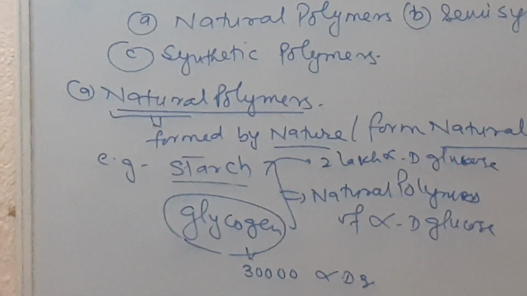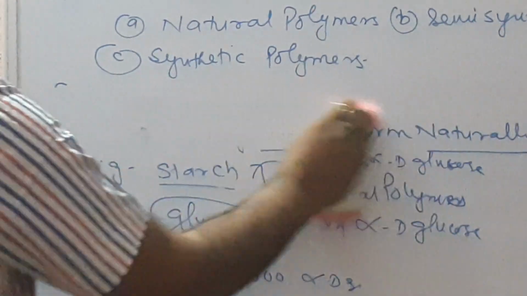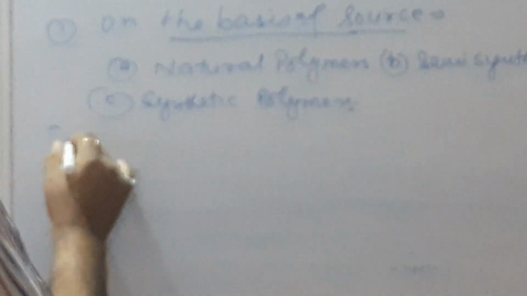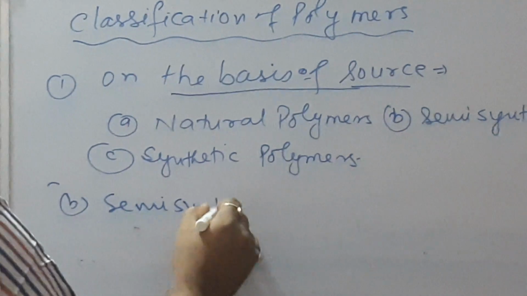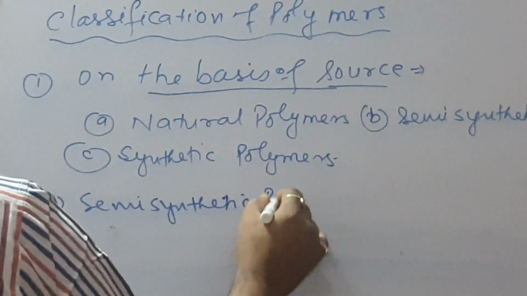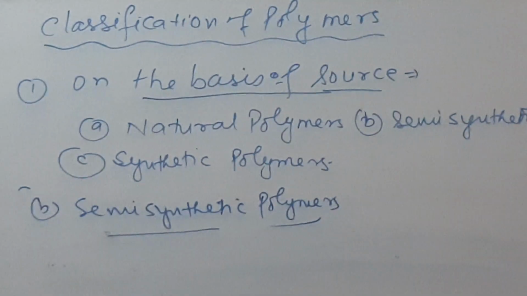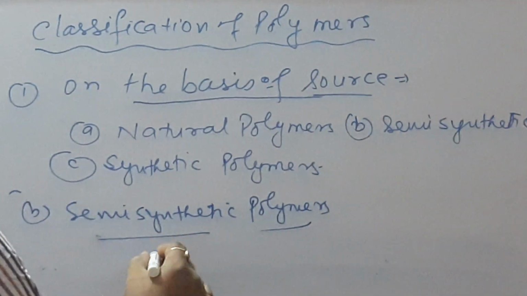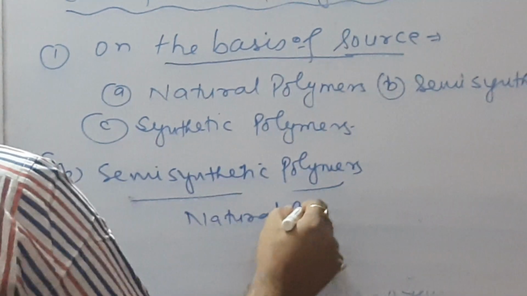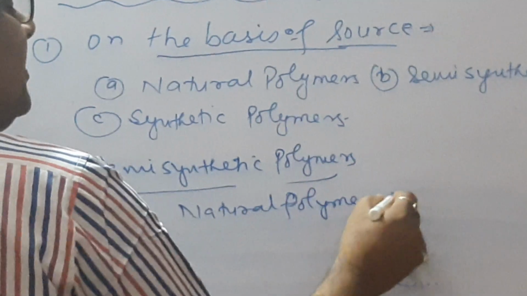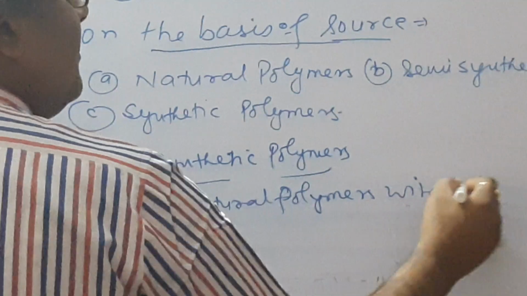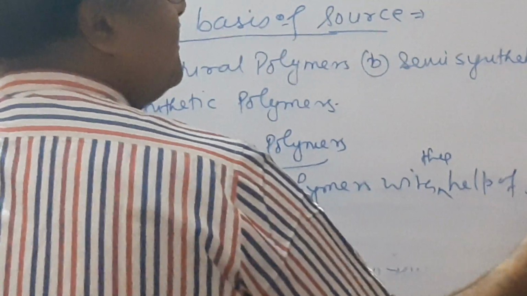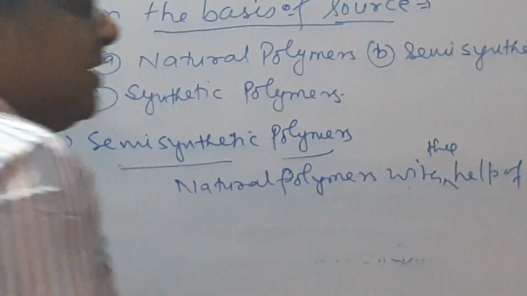Next is semi-synthetic polymers. These polymers are synthesized artificially, that is, synthesized from natural polymers with the help of some chemicals artificially in labs.